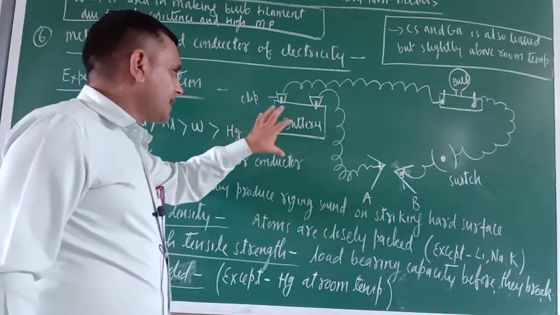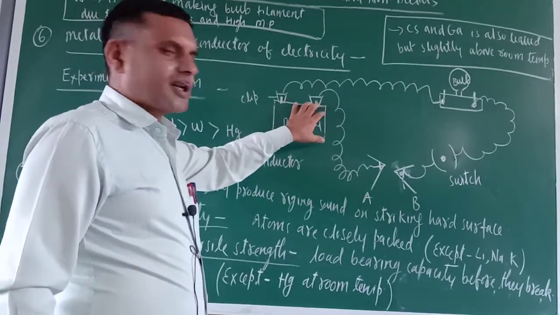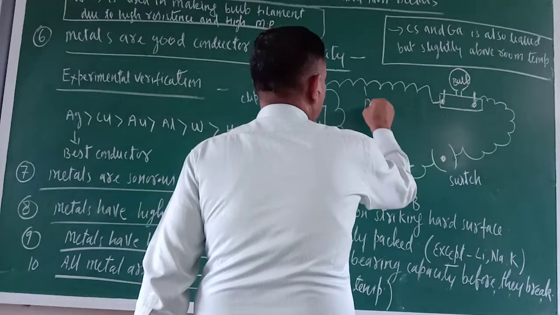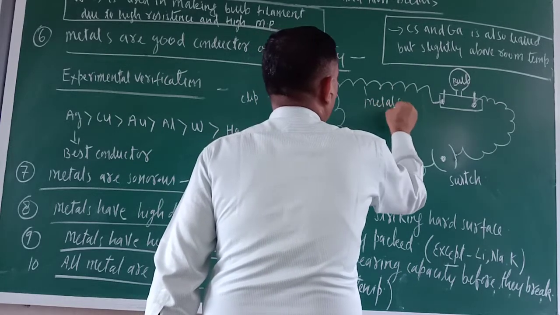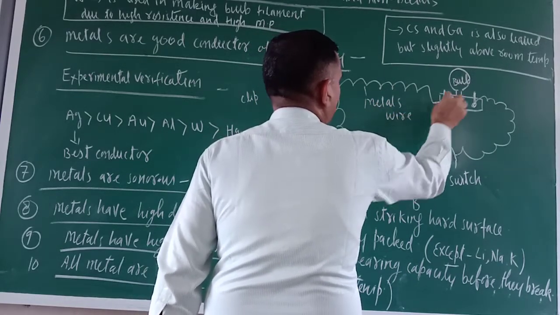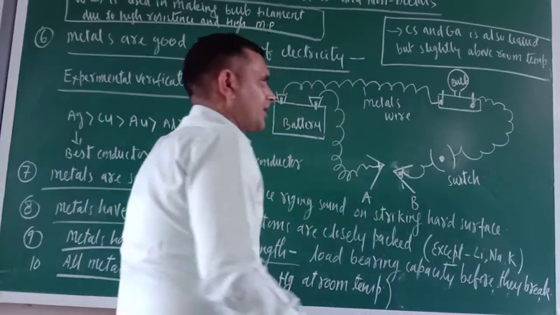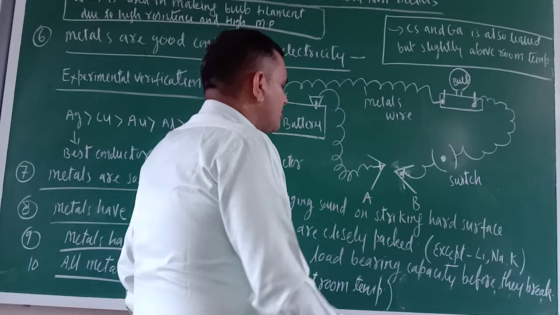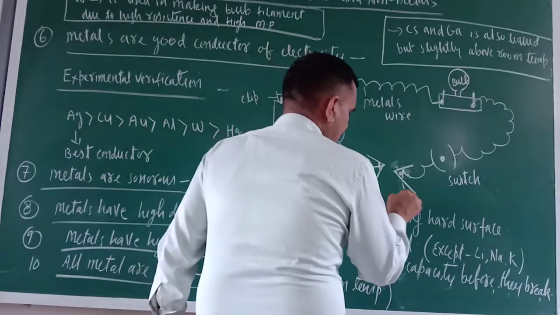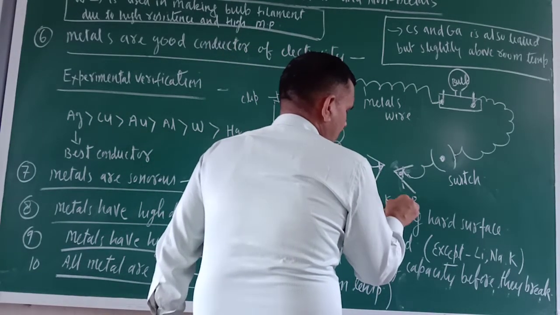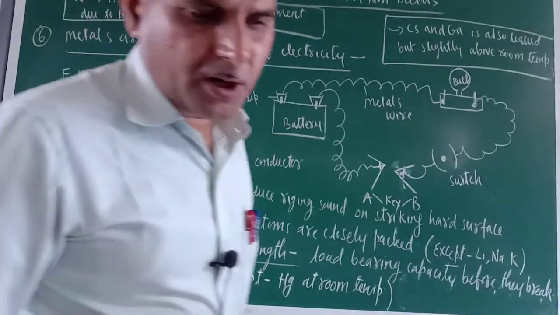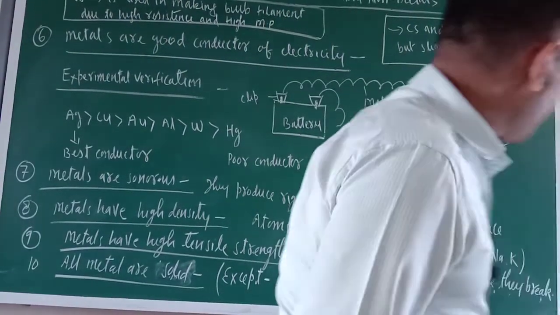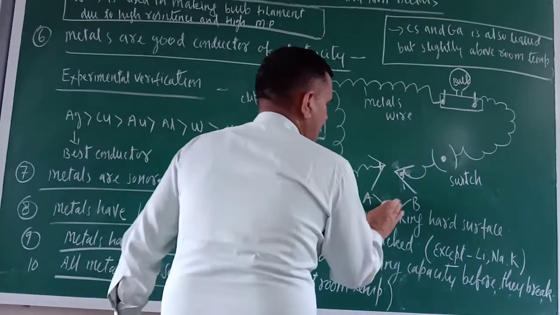So just take this battery. Here there are two clips, and these are metal wires. Now you should take a bulb here. One bulb. Here a switch is there, and these are the two keys, A and B. These two are keys, or clips you can say. Better to say clips.